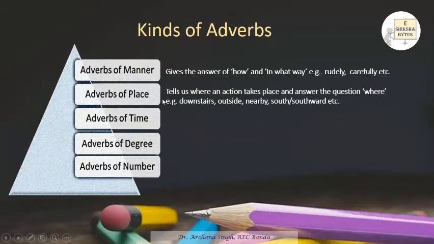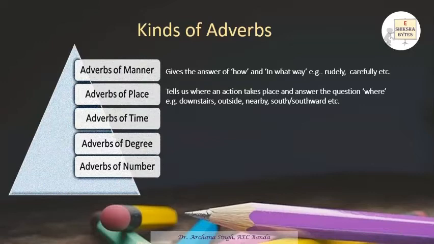Adverb of place, whenever you get an answer of where, it means we are talking of adverb of place. Example: downstairs, outside, nearby. If I say his chopper flew northwards and then swung eastwards, northwards and eastwards are talking about the place where.